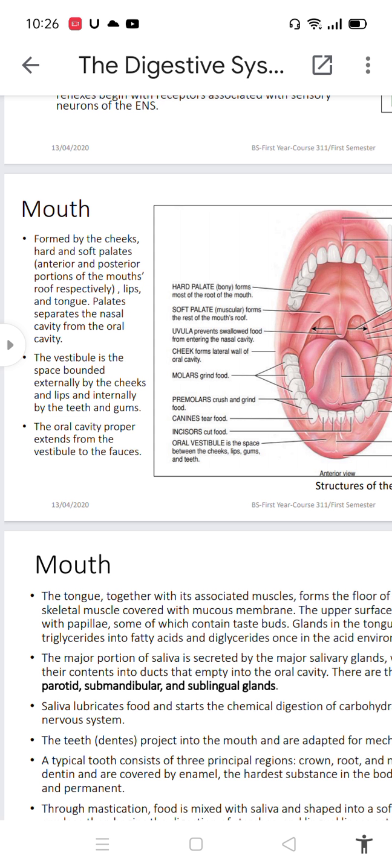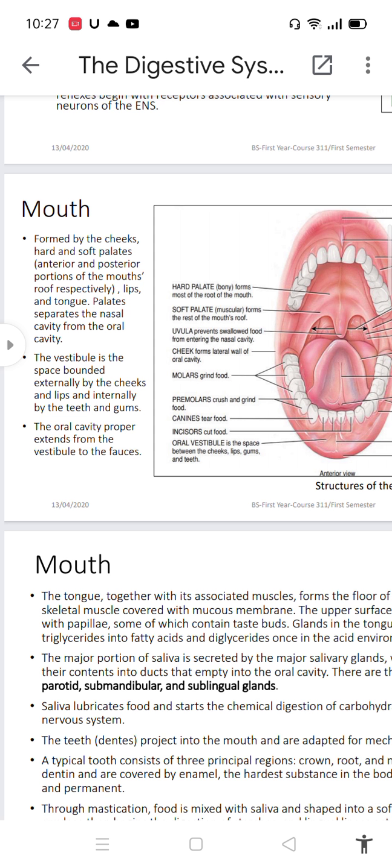Today we will talk about the mouth. The mouth is formed by the cheeks, hard and soft palates, anterior and posterior portions of the mouth's roof respectively, lips, and tongue. Palates separate the nasal cavity from the oral cavity.